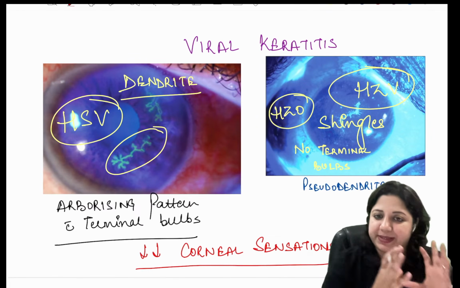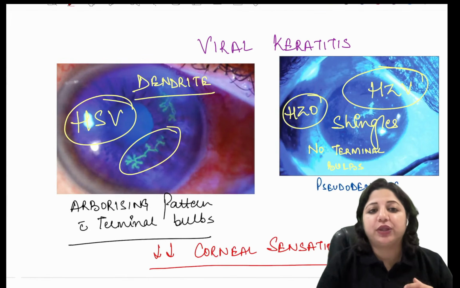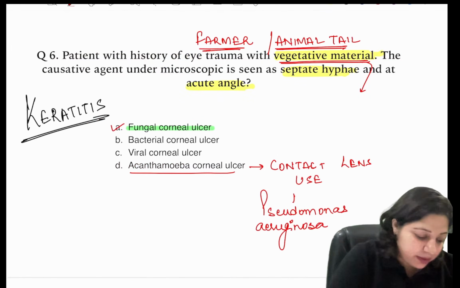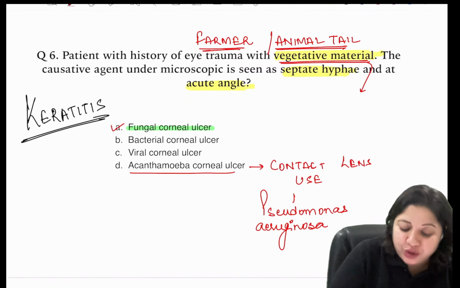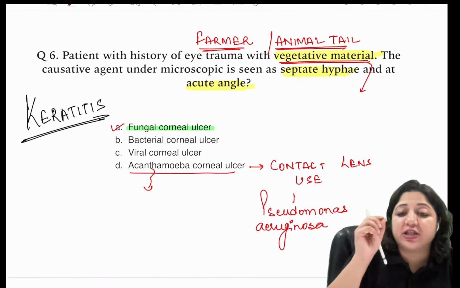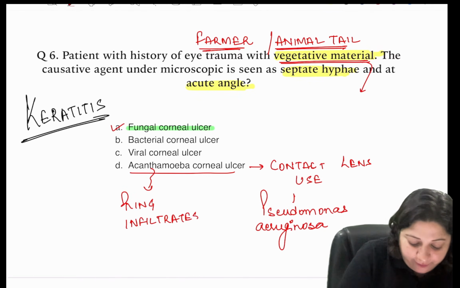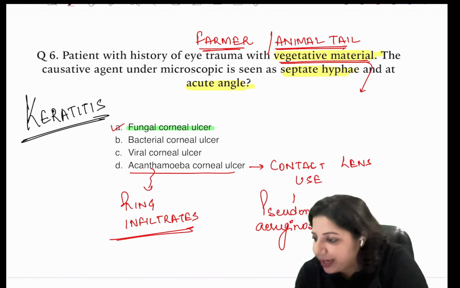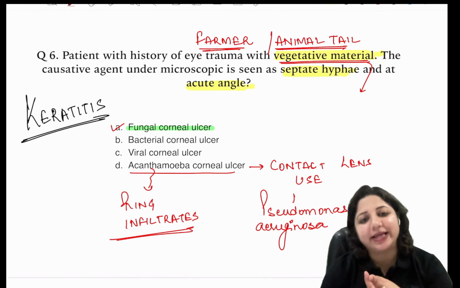So dendrites: herpes simplex virus. Pseudodendrites: herpes zoster. Then you might have lesions where you think of acanthamoeba. Whenever we talk of acanthamoeba, I told you there will be contact lens use, and Pseudomonas aeruginosa, which is also seen in contact lens use. Acanthamoeba, the specific thing is they have ring infiltrates. That's very important for acanthamoeba corneal ulcer, right? So that is how you identify fungal, bacterial, viral, and acanthamoeba.